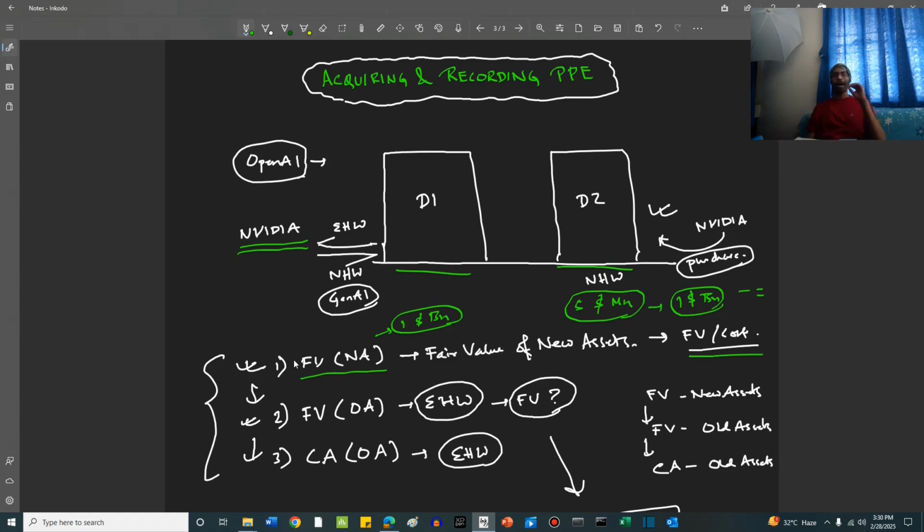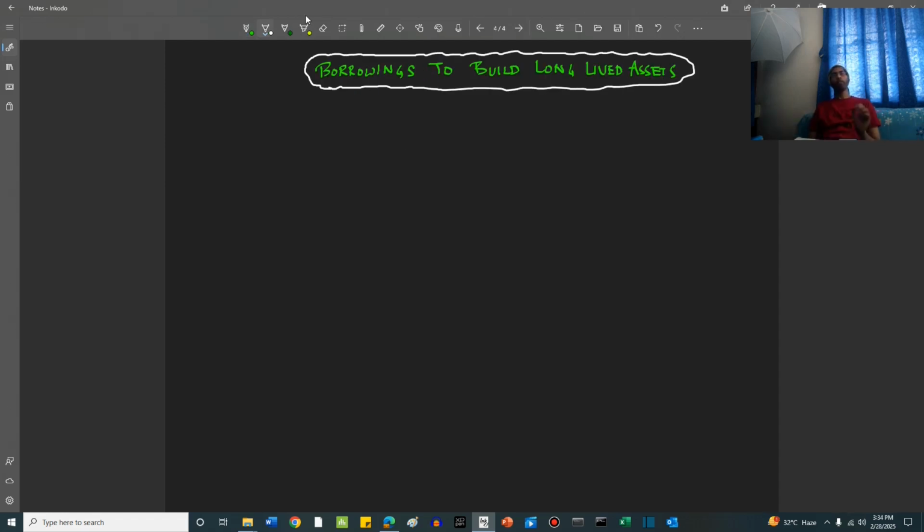Especially when you are buying from a competitive market, in an open and free market, and you are buying at arm's length. That is, you are buying in a free and fair way with no favors to anybody. Right, friends? Borrowings to build long-lived assets. So how are they recorded, friends? To understand this, we have to understand a concept called capitalization. Now, friends, in the last example, we said that $1 billion worth of new hardware was purchased by OpenAI for building its data center infrastructure, right?